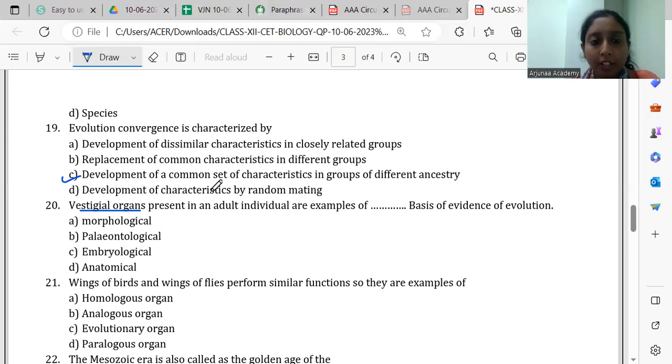Here they are asking what is the evidence. We have different evidences like paleontological, morphological, anatomical, then biogeographical, embryological, right? Under all this, to which category vestigial organs belong, they are asking. Answer is anatomical evidence.